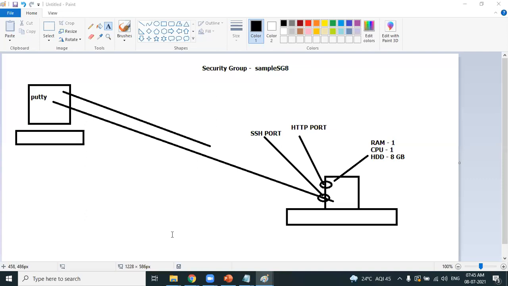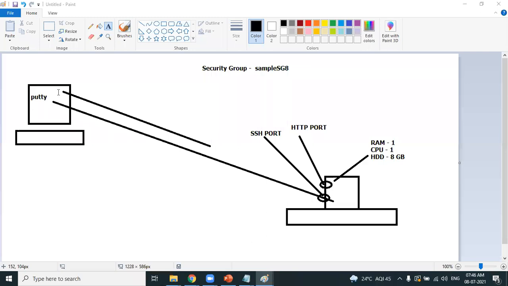My doubt is, we are connecting to our server. We are sending the request through the HTTP port, and our Linux machine is connected through the SSH port. How do these both communicate? There's a small change in your question. Please repeat your question. We are sending a request through the browser. Yes, the browser automatically uses the HTTP port. Did you understand?